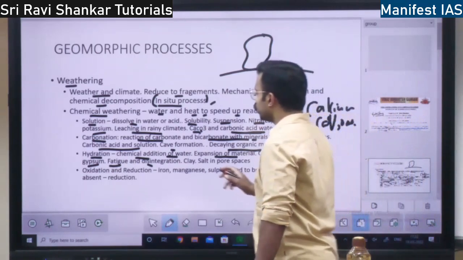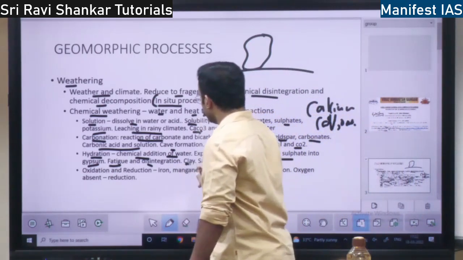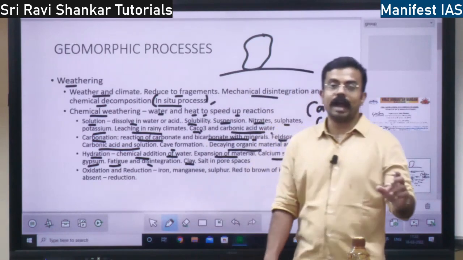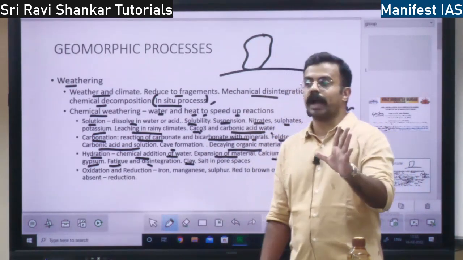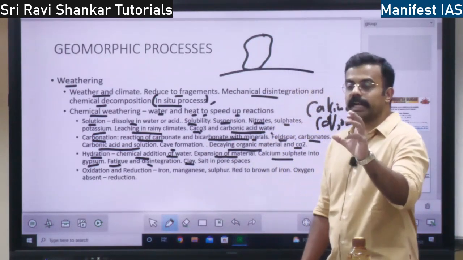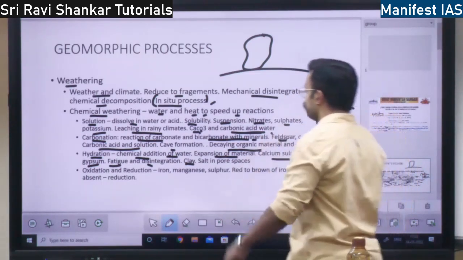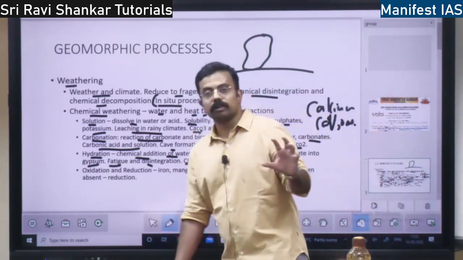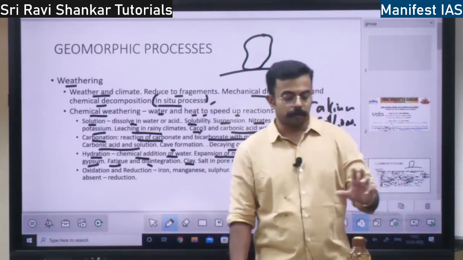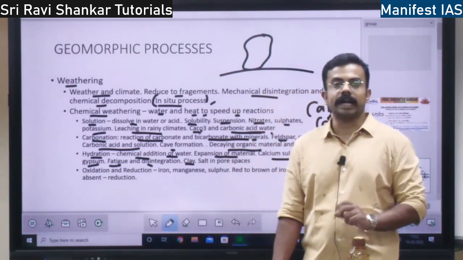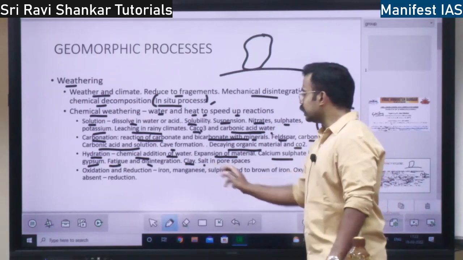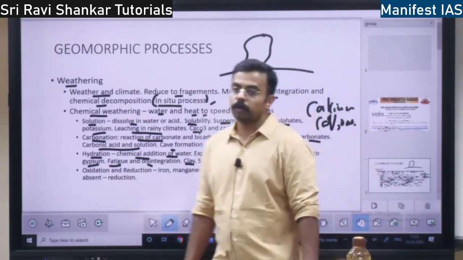Here you have clay. If you add water to the clay, it is going to expand, and if it becomes dry, it is going to contract. Likewise, clay will also react to the water hydration process. So next is salt in pore spaces.